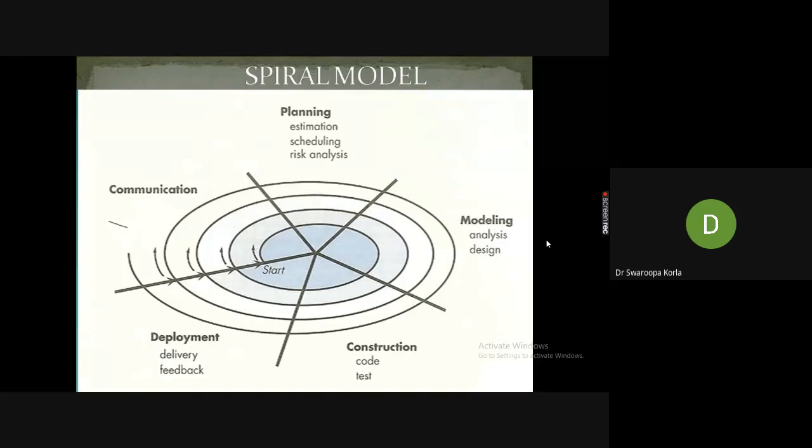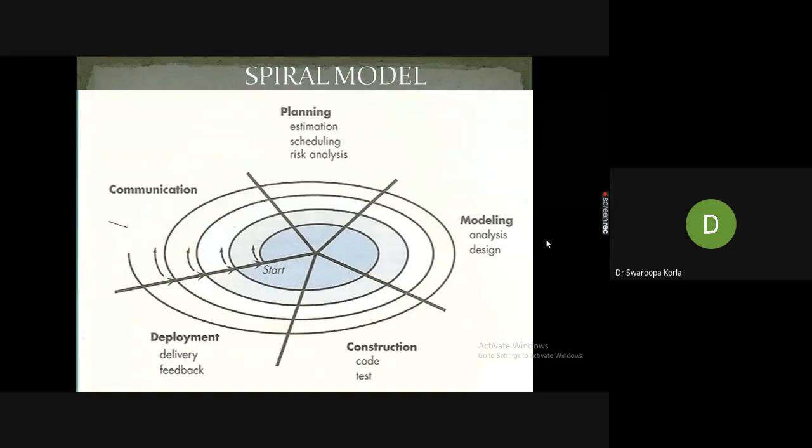It is common, even in the waterfall model and other models also. The activities which come under planning are the same; the activities are not going to change. Planning means we are estimating, we are planning for budget, we are scheduling for timelines, we are fixing the deadlines. And if there are any risk factors, those are also considered in the planning phase only.